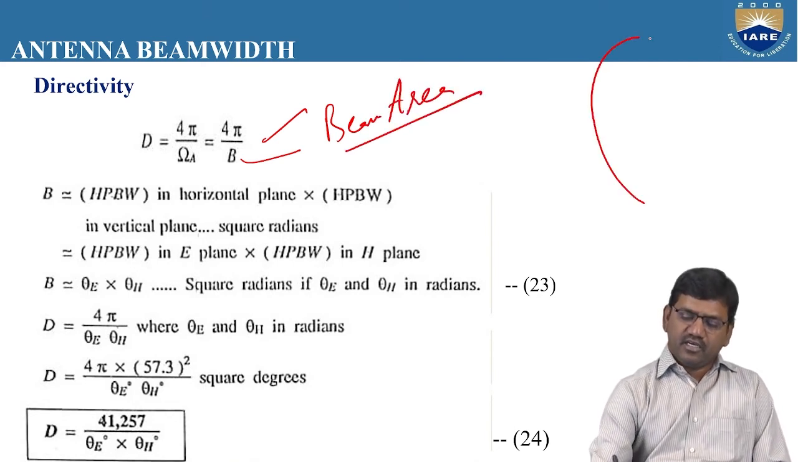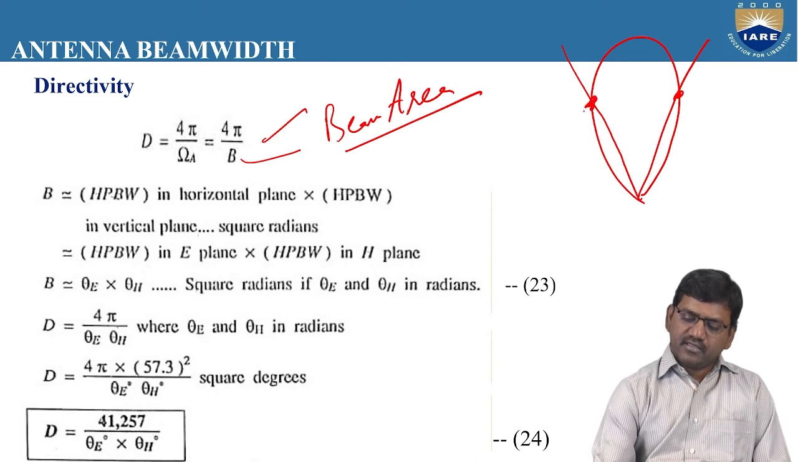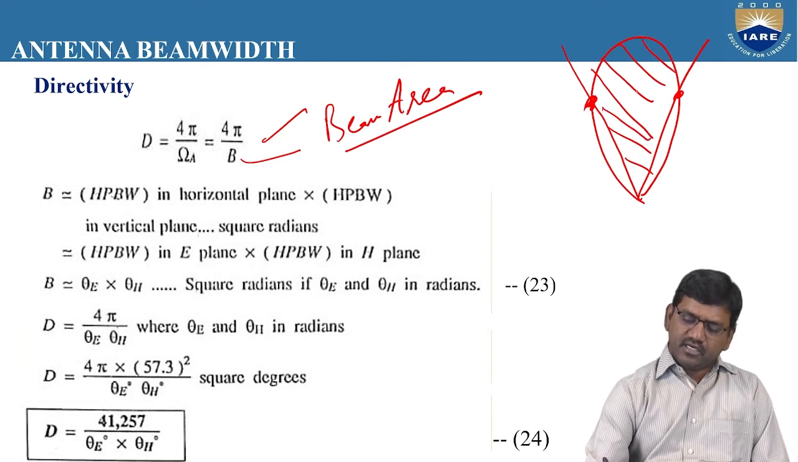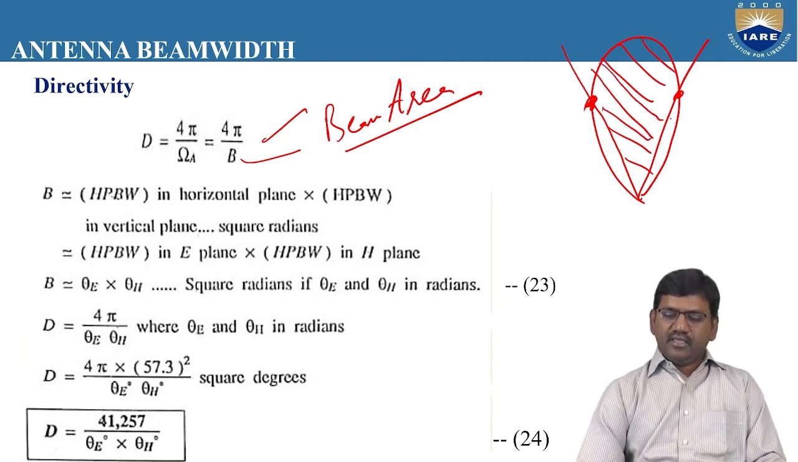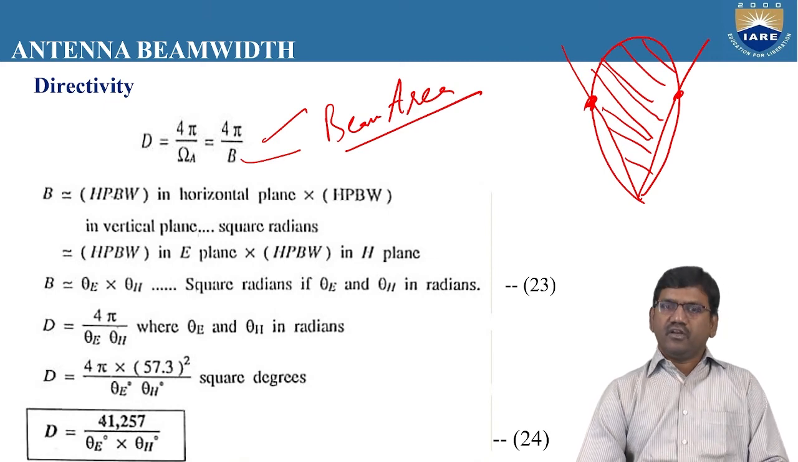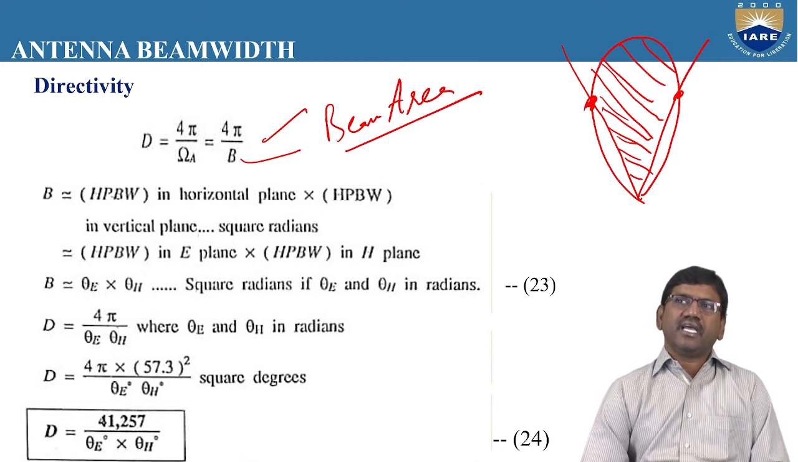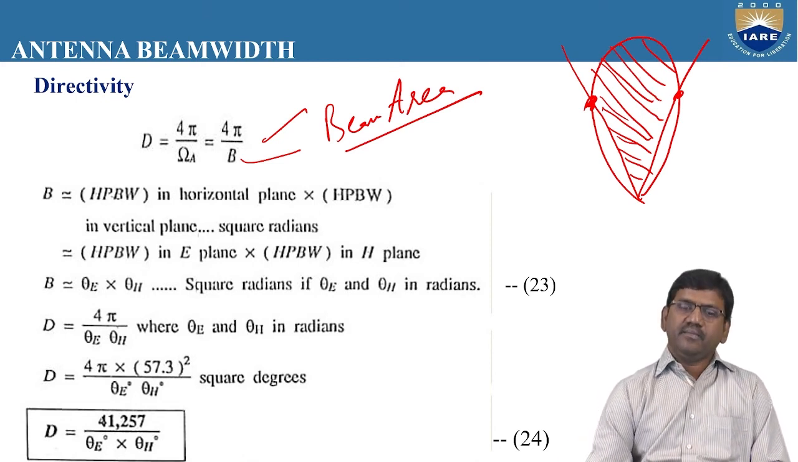So here, if we draw the major lobe and join two lines exactly at the half power points, this entire portion we call the beam area. That means the area where the maximum radiation intensity is, where the amount of power radiation is maximum, we call this area the beam area.